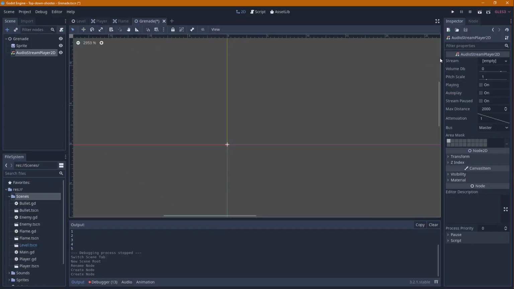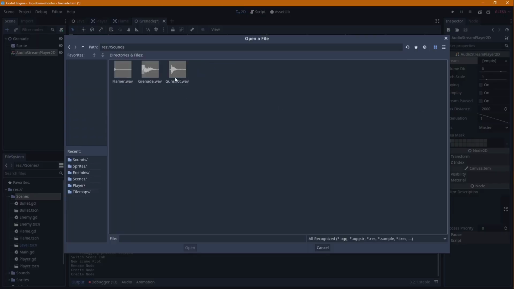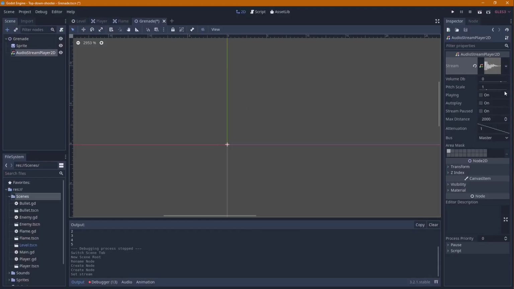And an audio stream player 2D with a grenade sound. That sounds pretty good. So yeah, that's pretty much it.